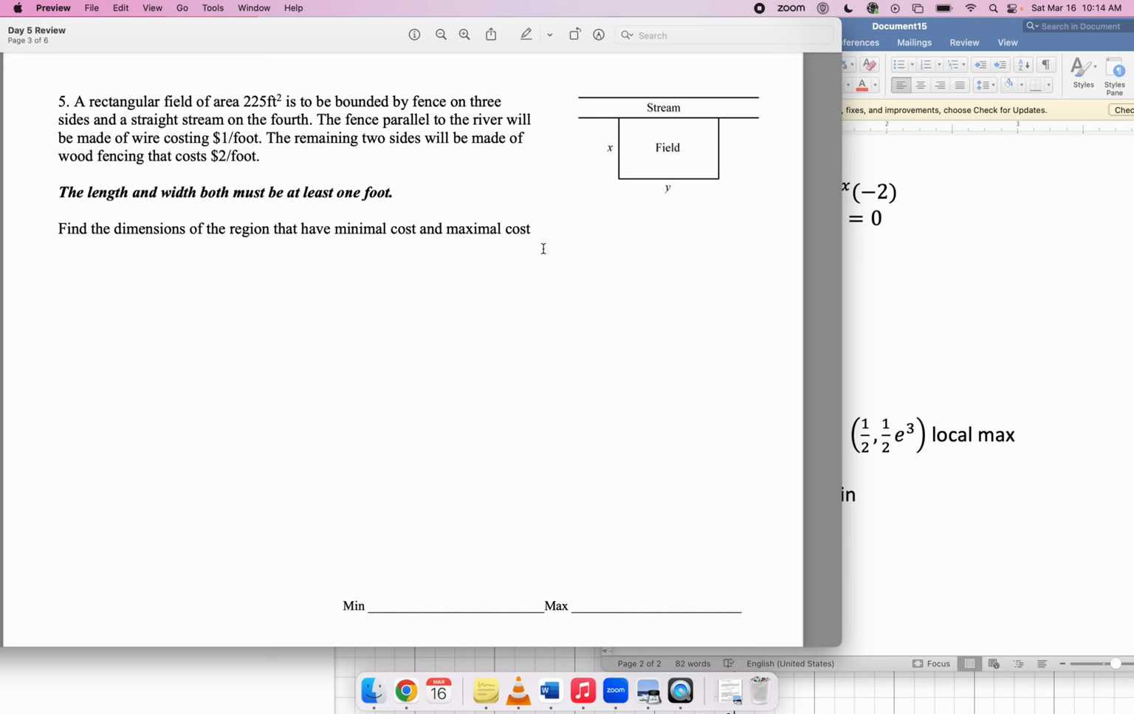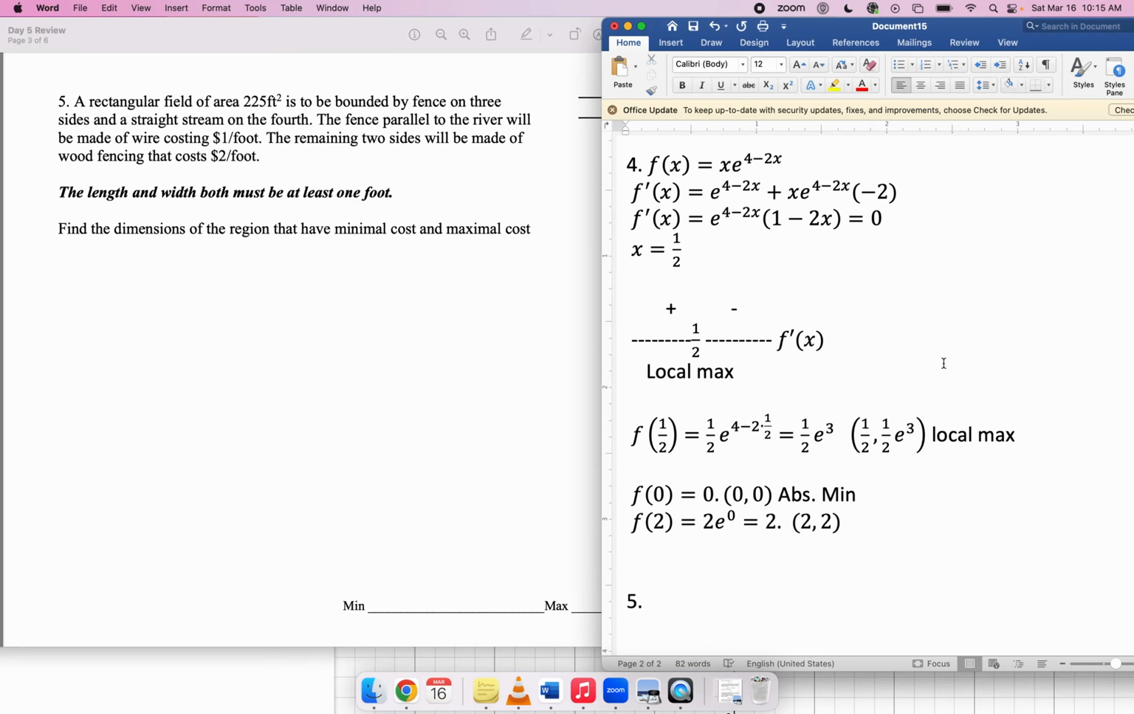Notice they're asking for two things here, and that makes sense to me because obviously we're going to get critical points like usual, but also we're going to be confined to a closed interval here because of this condition. Like the length and the width must both be at least 1 foot. I don't know which of these you want to call the width and which one you want to call the length, but what this is saying is that x and y are both at least 1.